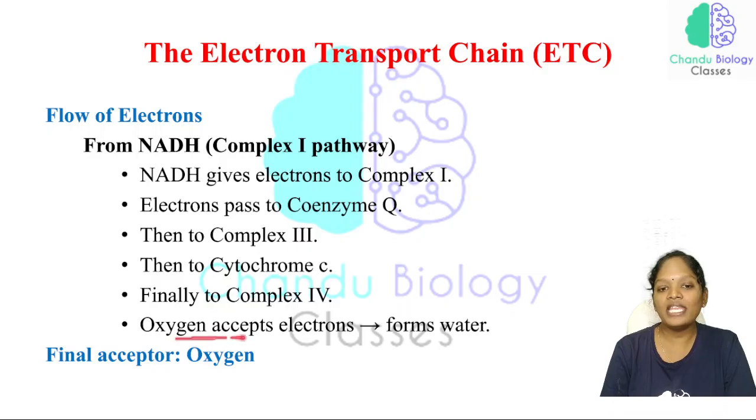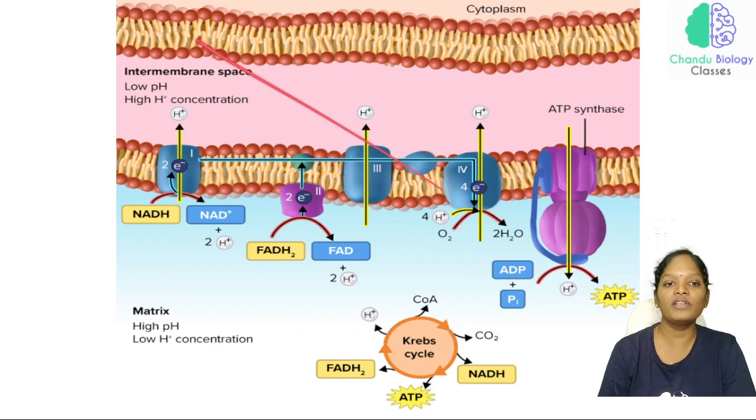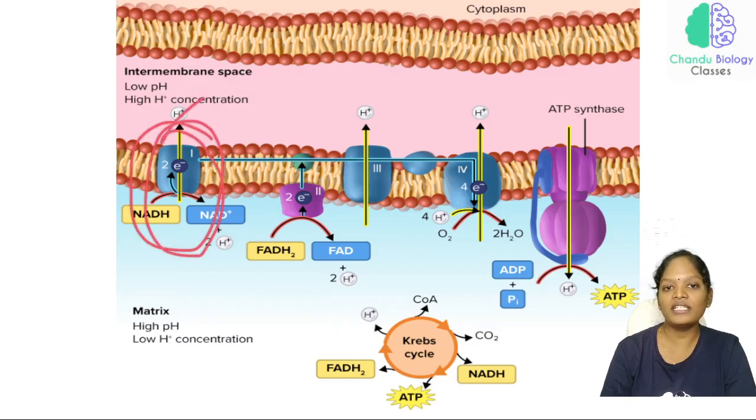Now the oxygen accepts the electron, forming water. So you should know the final acceptor of the electrons will be this oxygen. Why? Let me show you the picture. Just look here. The electrons from complex 1 are transmitted to complex 3 with the help of this ubiquinone.